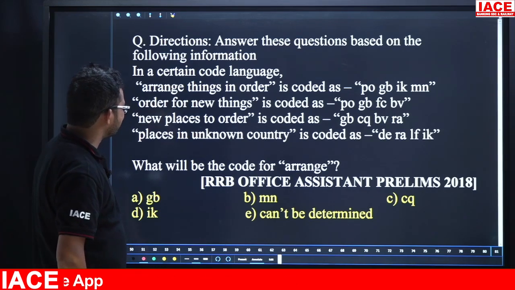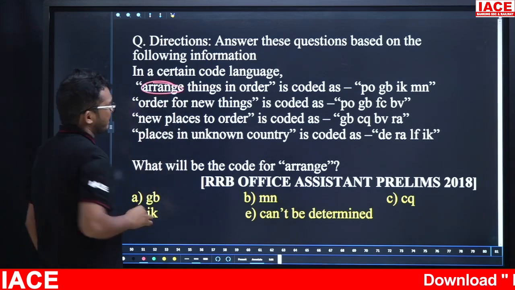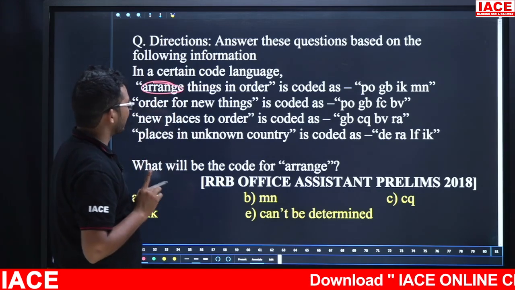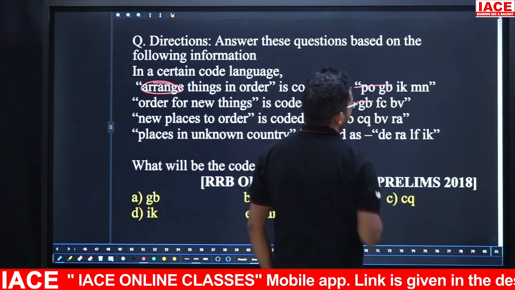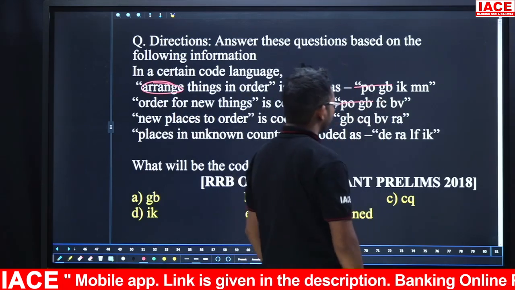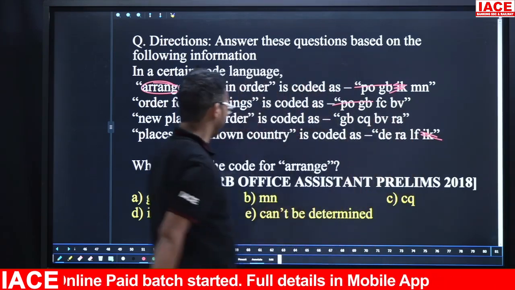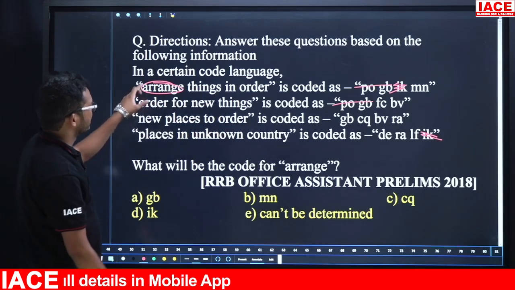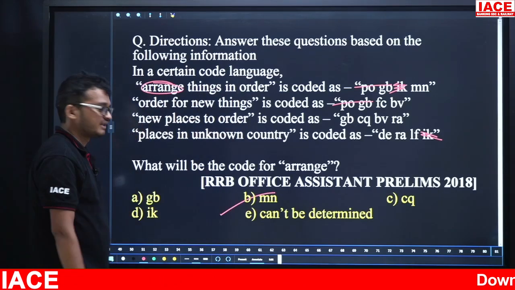So what will be the code for arrange? Observe in which lines arrange is present. Here arrange is present in only the first line. So in the first line the only information is arrange, then the only code is: eliminate the common codes PO, GB, IK, MN. Friends, here IK, here also we are having IK. That means the remaining code is MN. So in the first line the remaining information is arrange, and the remaining code is MN. So the answer is option B.